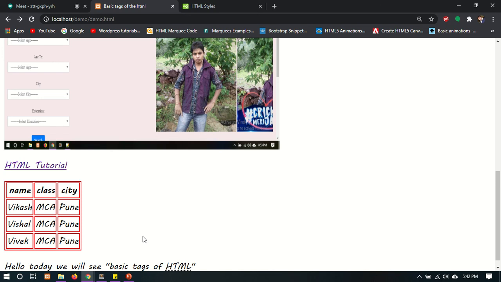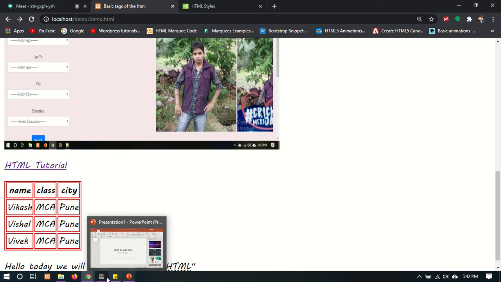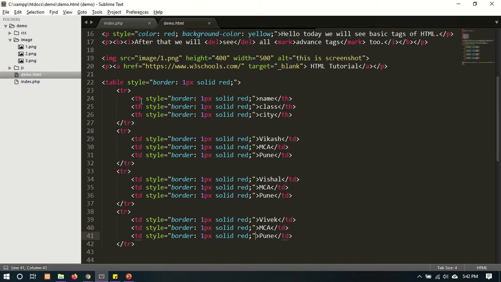Suppose if you want to join these two rows, the Vikas and the Vishal, you can join or add these two rows by using the row span attribute.